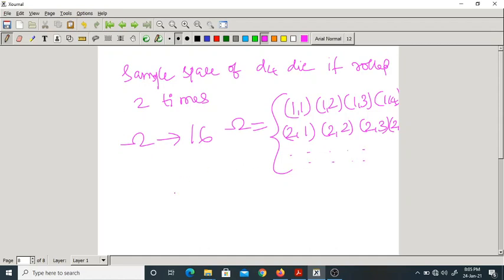Suppose it is a six-faced die or six-sided die, the sample space would have contained how many elements? 36. Since it is a four-faced die, it has only 4 squared, 16 elements. Had it been a six-faced die, it would have 6 squared, that is 36 elements in the sample space.